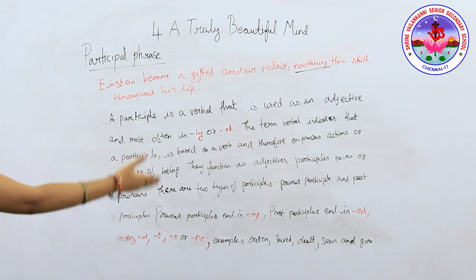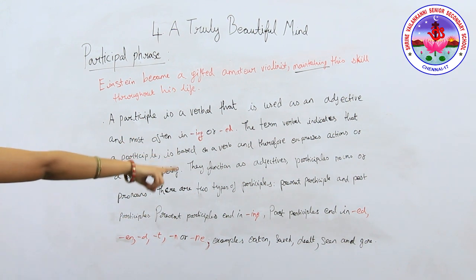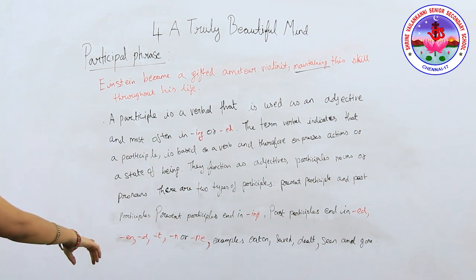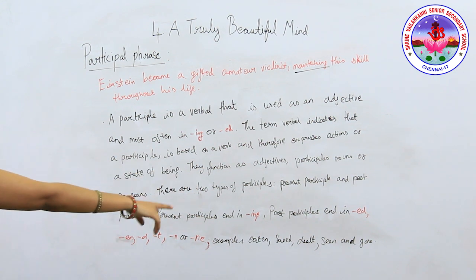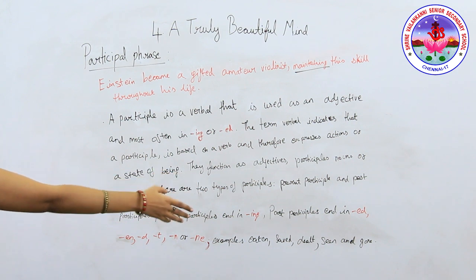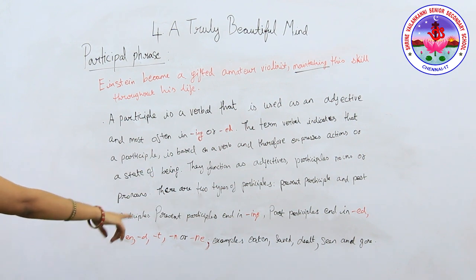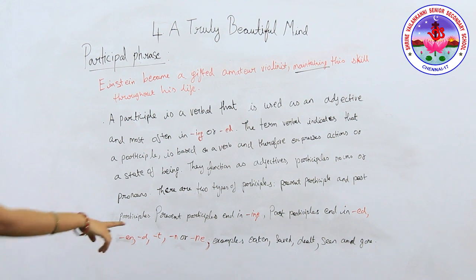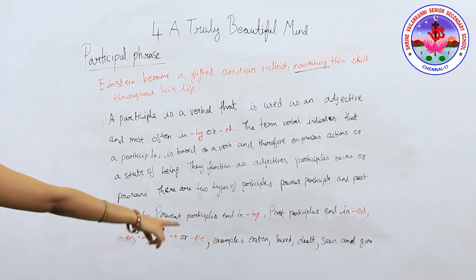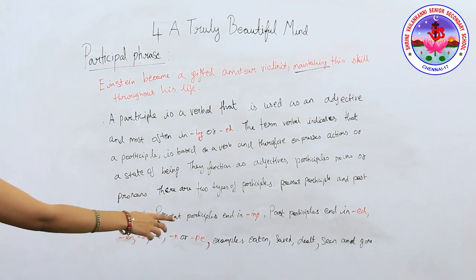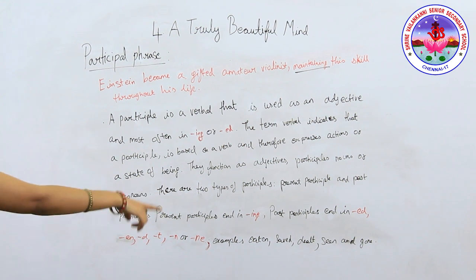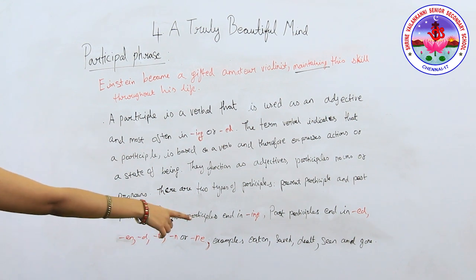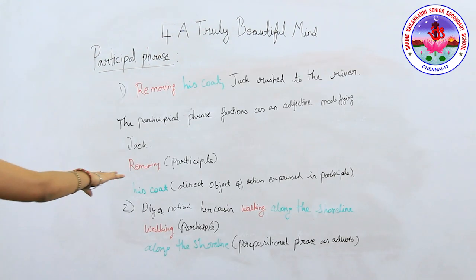There are two types of participle, as you all know, present participle and past participle. Present participle ends in ing. Very good. Past participle ends in ed, en, d, t, n or ne. Examples: eaten, saved, dealt. The present tense is deal. The past tense of deal is dealt. Seen and gone. Okay. Now read these sentences.